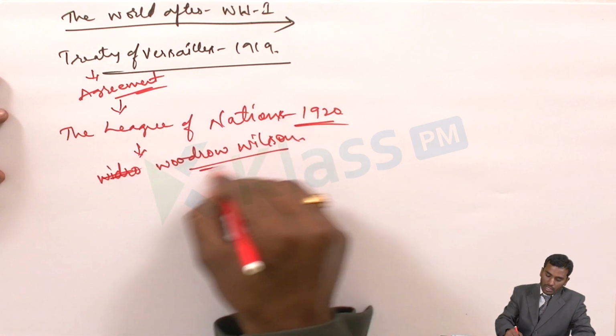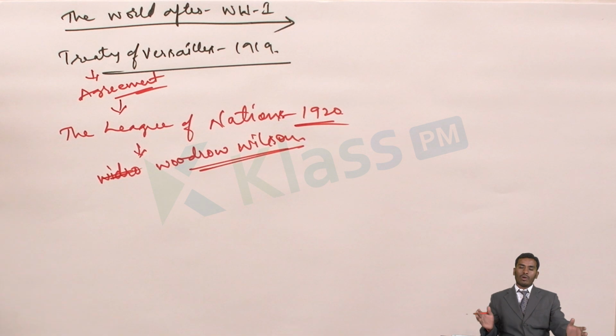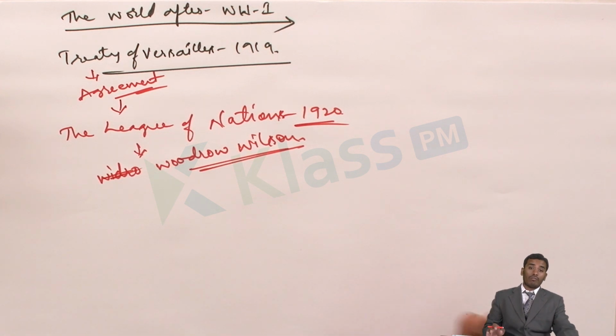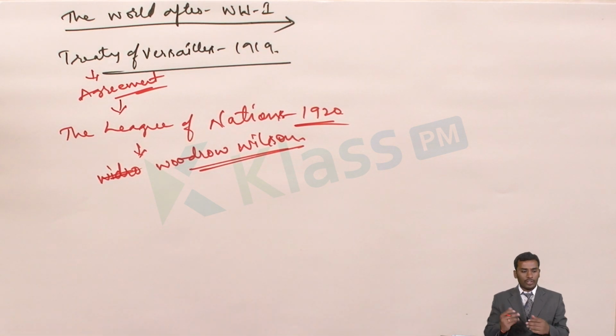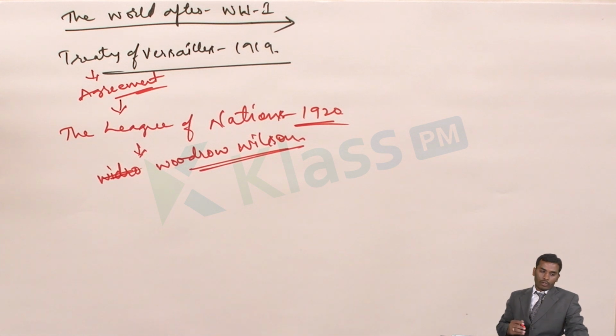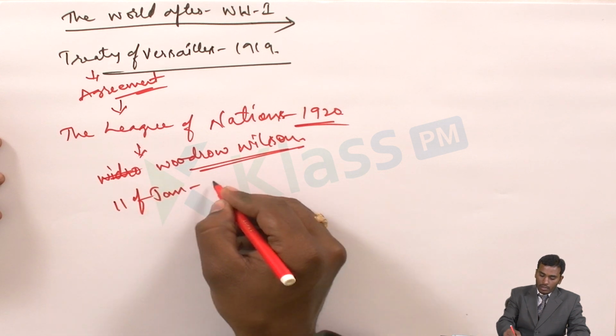Woodrow Wilson, the then President, or the ruler of the USA, we can say. He was the person who came up with a proposal that we need to have an international organization where we can control wars, maintain peace, have friendly relationships with one another, and settle disputes through discussions or negotiations, but not through war. And it was established on 11th January 1920.